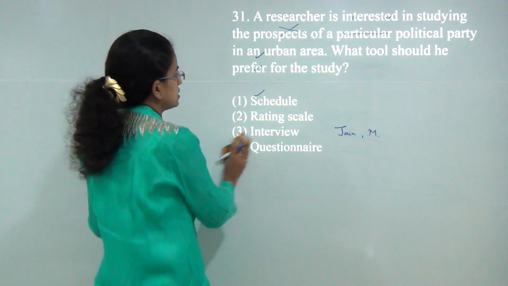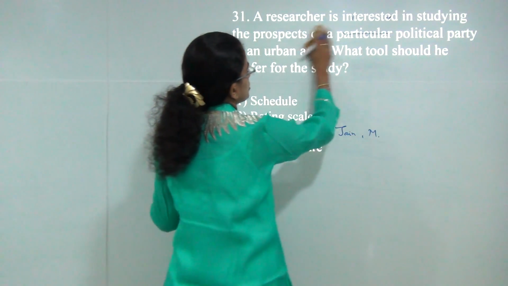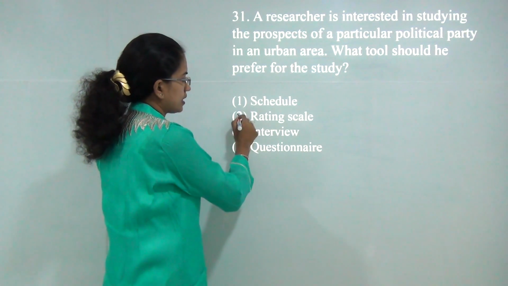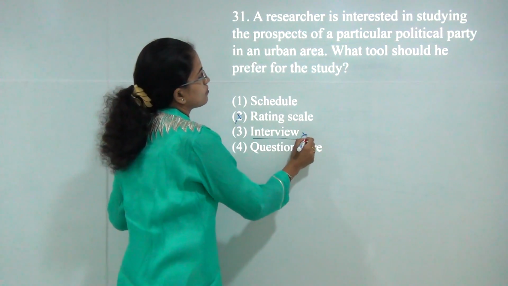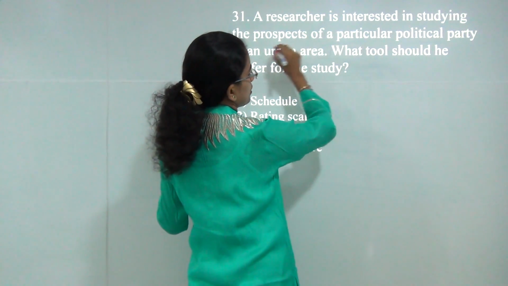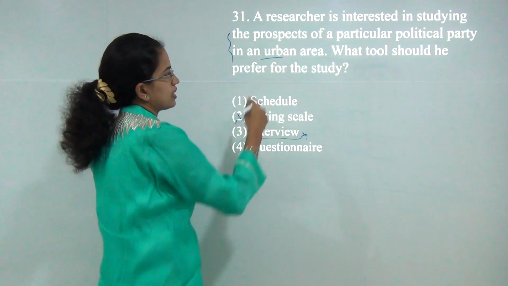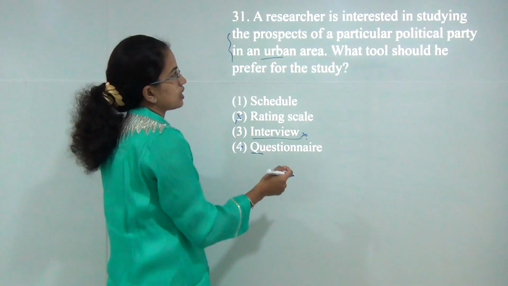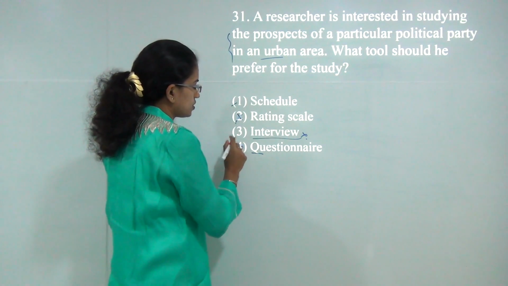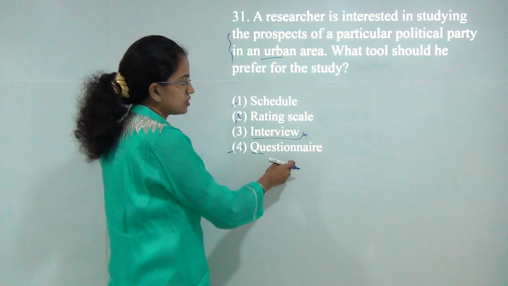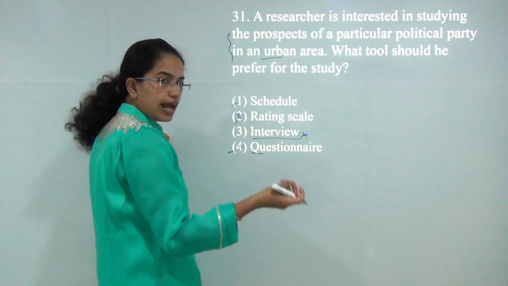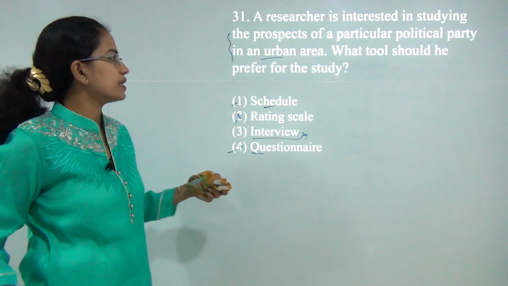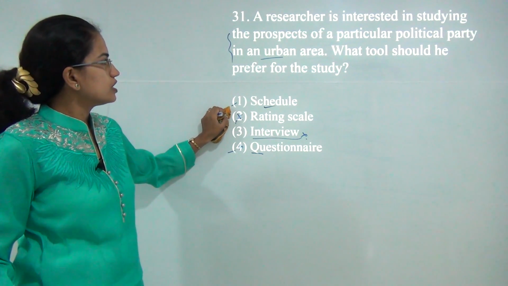The next question is, among these, schedule would be the correct answer because it cannot be a rating scale. You cannot interview about the prospects of a political party in an urban area with each and every candidate. You cannot use a questionnaire, because the only difference between schedule and questionnaire is that a schedule is filled at the spot, while a questionnaire can be covered through email or postal mails. So the correct answer here would be schedule.